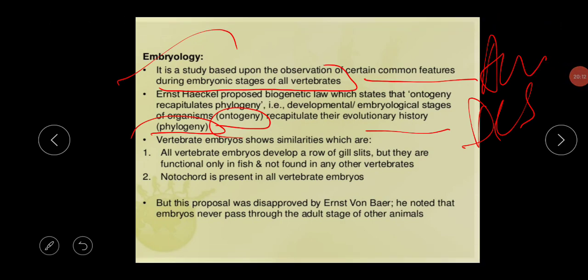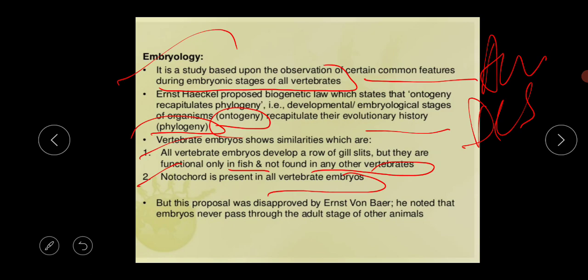I am repeating again, scientist Ernst Haeckel proposed the biogenetic law, which states that ontogeny recapitulates phylogeny, that is, the developmental embryological stages of an organism recapitulate their evolutionary history. That's called the phylogeny. Vertebrate embryos show similarities: all vertebrate embryos develop a row of gill slits, but they are functional only in fish and not found in any other vertebrates. And the second thing, notochord is present in all vertebrate embryos.